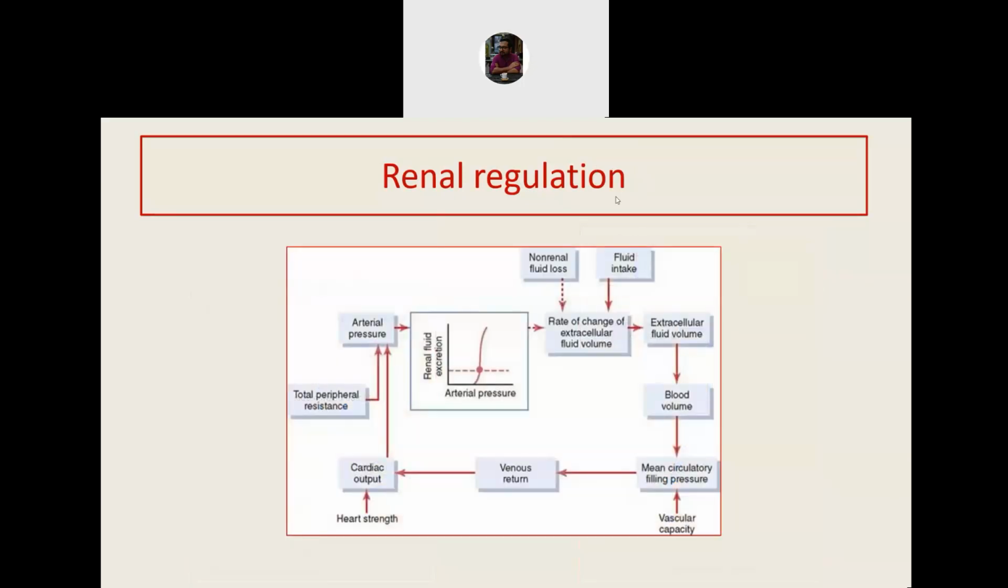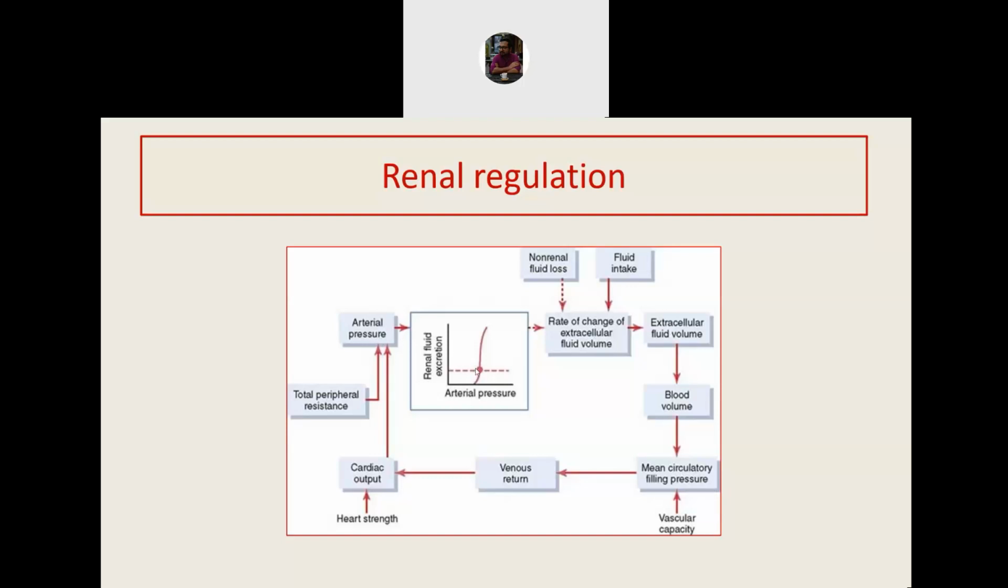An integrated circuitry of this regulation was once proposed by original experiments by Guyton, and this is a summary of that experiment. We can start reading this graph from the non-renal fluid loss and fluid intake. So due to some reason, there may be changes in extracellular volume. As extracellular volume changes, blood volume changes. That is what I was talking about right now. So the circulatory filling pressure increases. This changes the venous return. This changes the cardiac output. This changes the blood pressure.